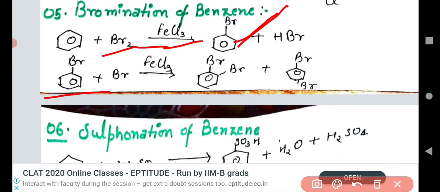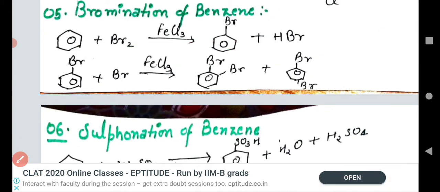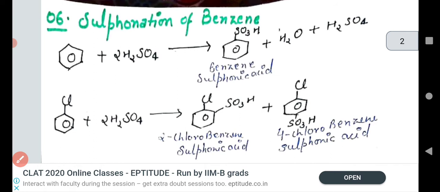If we react bromobenzene with Br2, this is the Br2, and FeCl3, this FeCl3 is a halogen carrier. So we will get ortho dibromobenzene and para dibromobenzene, while para dibromobenzene is the major stable product. Understand that?